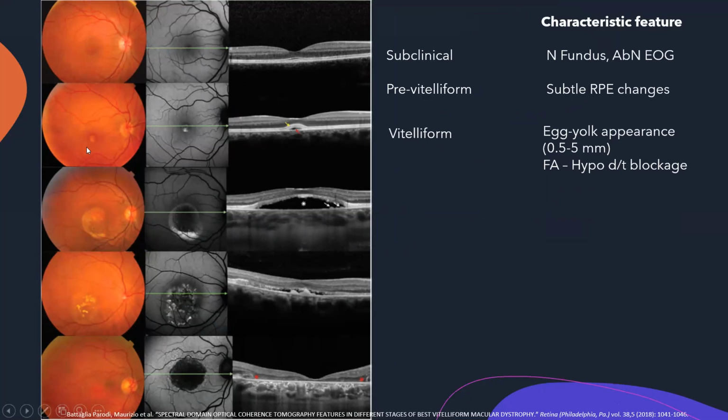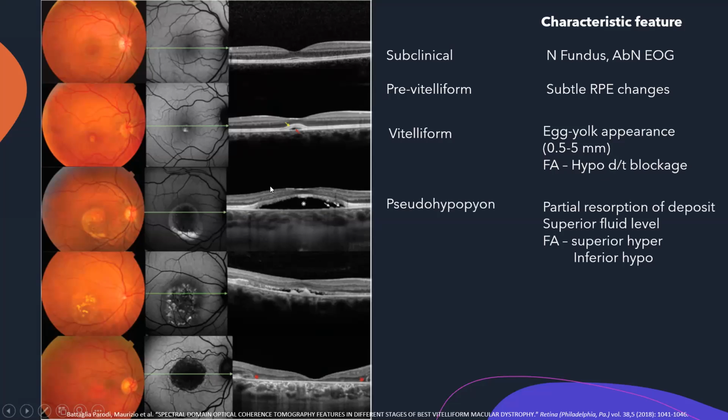If you can see here, this is a horizontal scan. If you do a vertical scan through this, it's a vitelliform lesion. It is characteristically called an egg yolk appearance, which has a diameter of 0.5 to 5 mm. On FFA, if you examine this, it will be hypofluorescent due to the blockage by this vitelliform lesion.